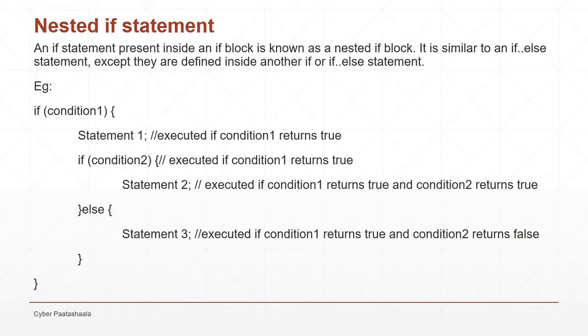Nested if statement. An if statement present inside an if block is known as a nested if statement, and it is similar to an if else statement except that it is defined inside another if or if else statement. In this example, statement 1 will be executed if condition 1 returns true, and the inner if else block also gets executed only if condition 1 returns true. Otherwise the inner if else block won't get executed. Statement 2 will be executed if condition 1 returns true as well as condition 2 returns true. And statement 3 will be executed if condition 1 returns true and condition 2 returns false.